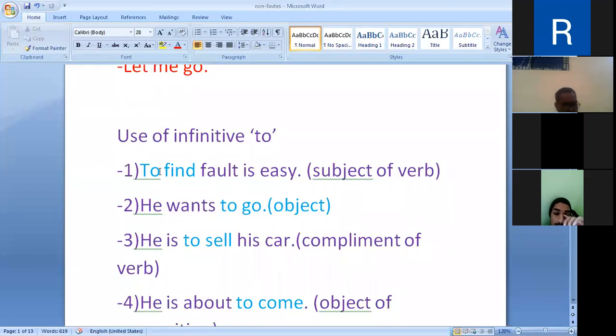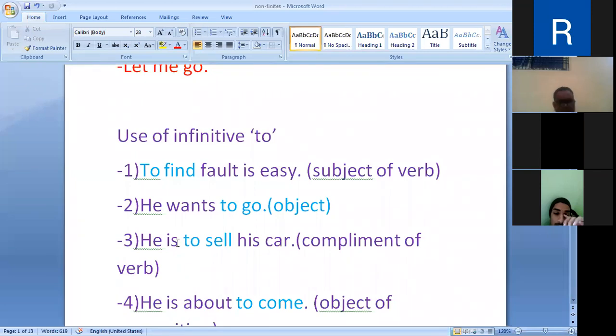Secondly, infinitive is used as an object. He wants to go. This is the object. To go is the object of the verb wants. Next, he is to sell his car. To sell is infinitive. It is used as the complement of the verb is.